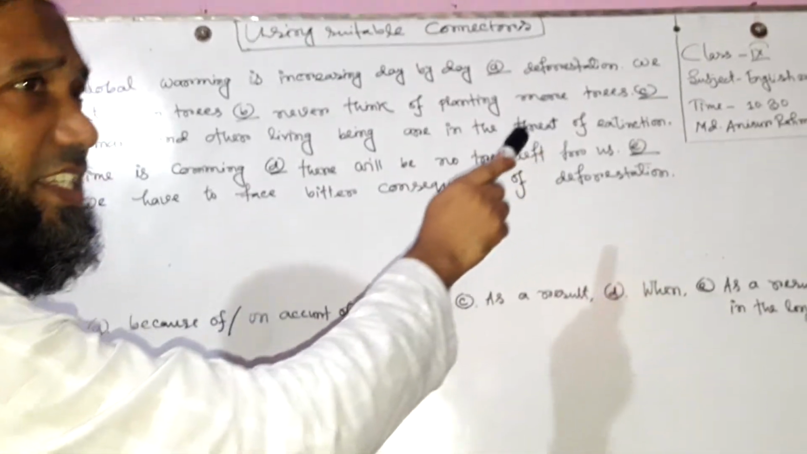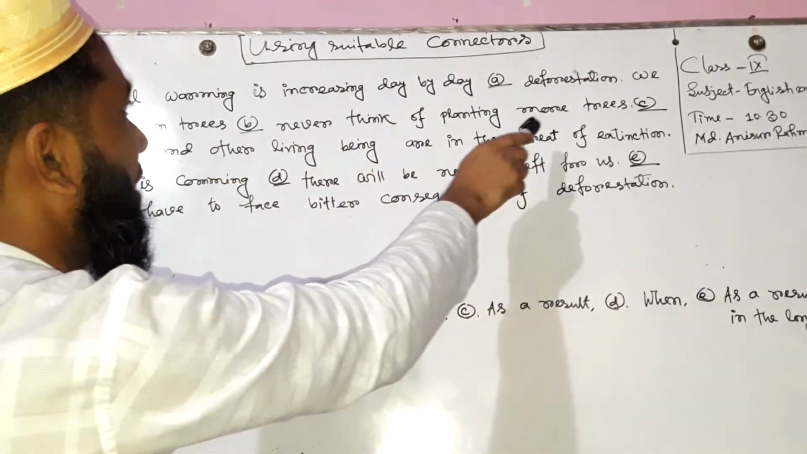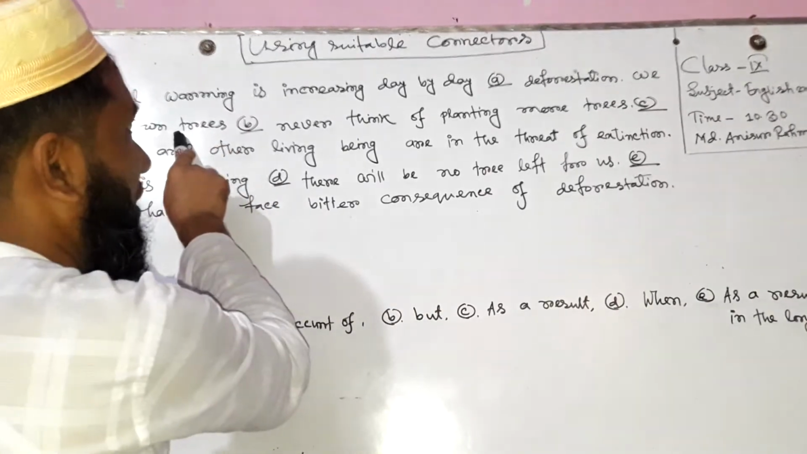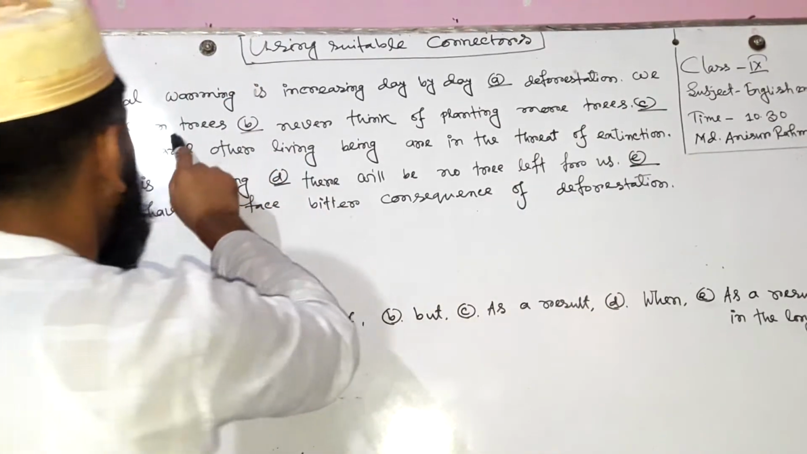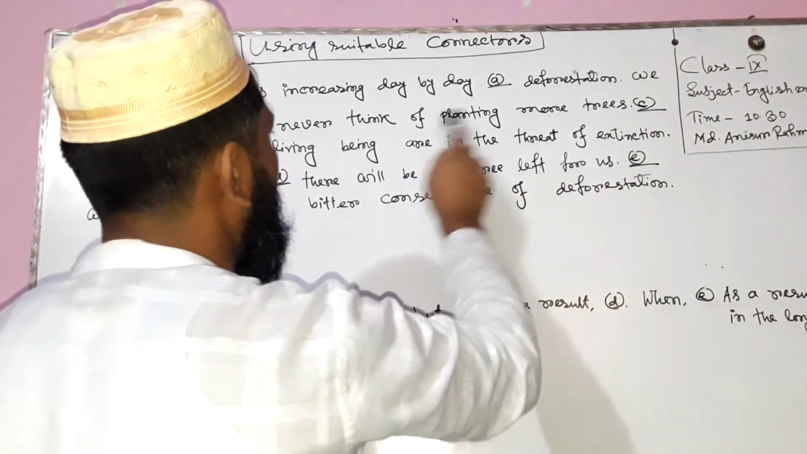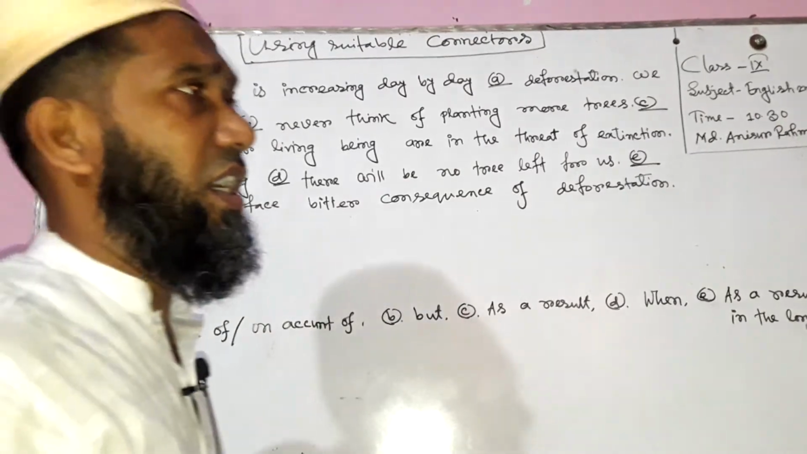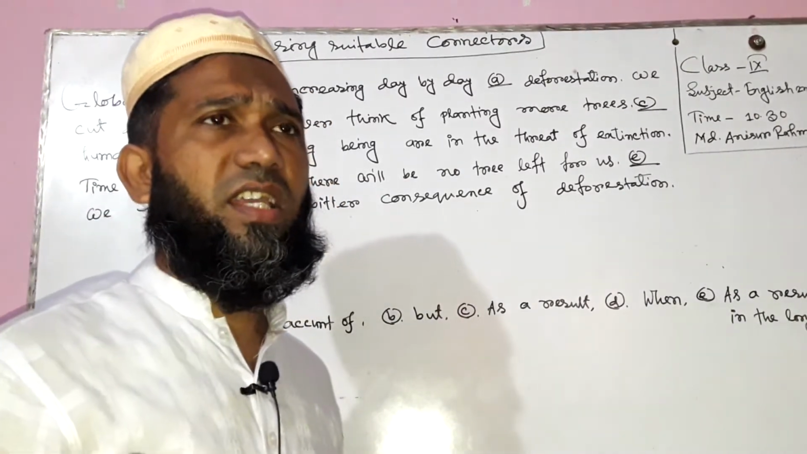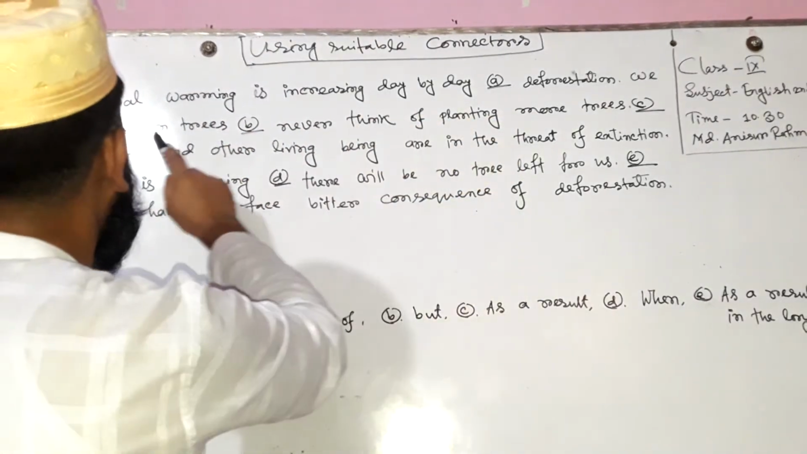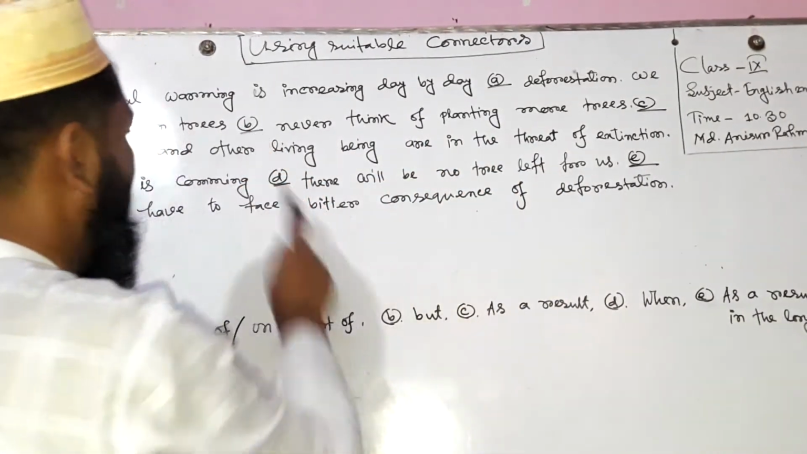Okay, now the second sentence is coming. We cut down trees dash never think of planting more trees. We cut down trees is a clause, the principal clause. And never think of planting more trees is also a clause. In this place we need a connector of a general character, such as and, or, but, etc. Here but is appropriate. We cut down trees but never think of planting more trees. In this place we need but.